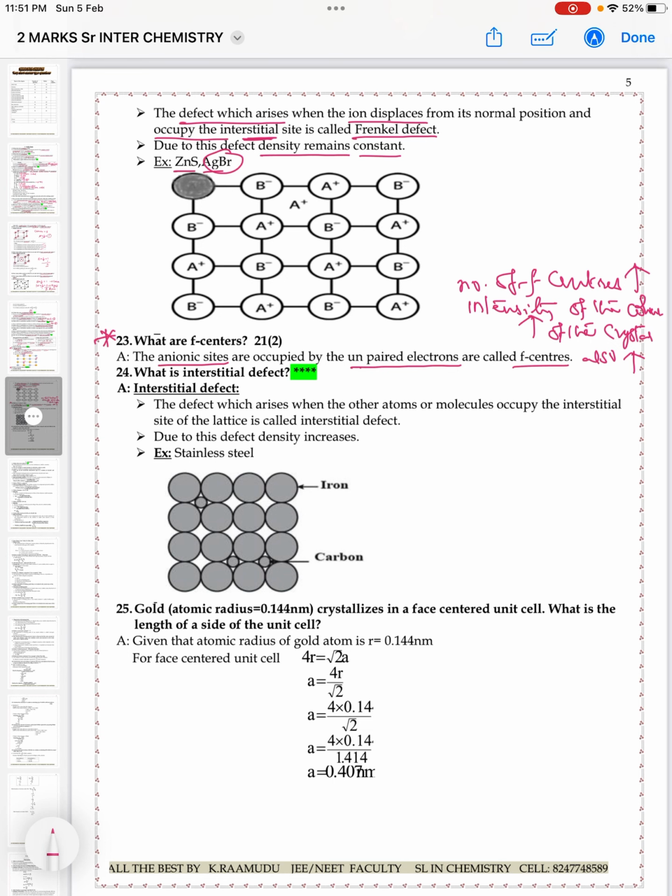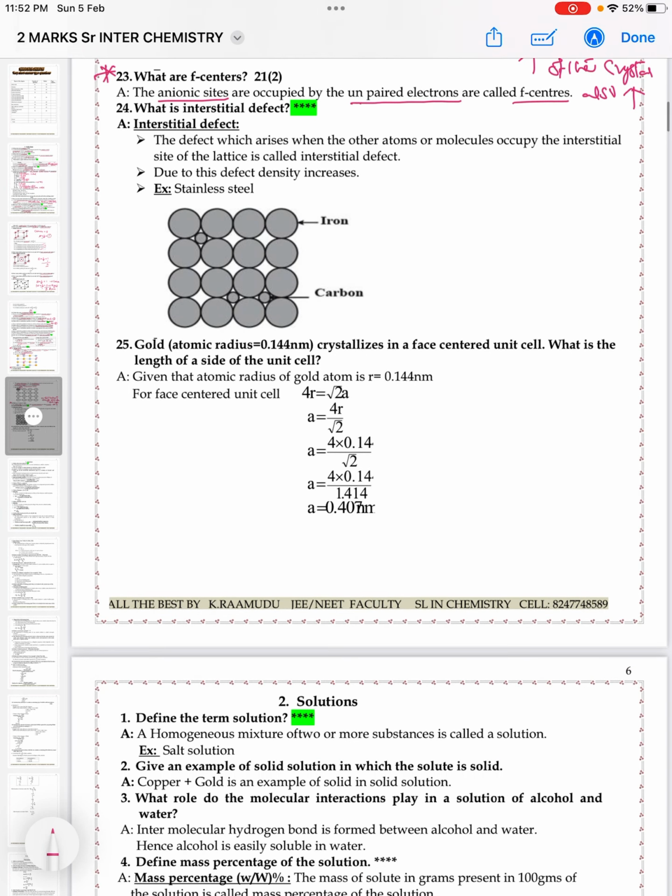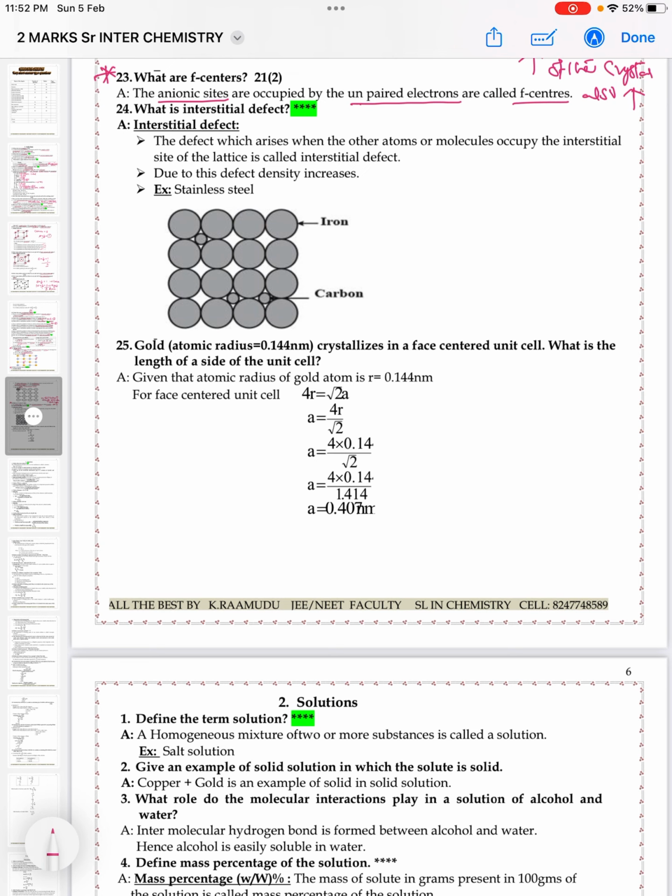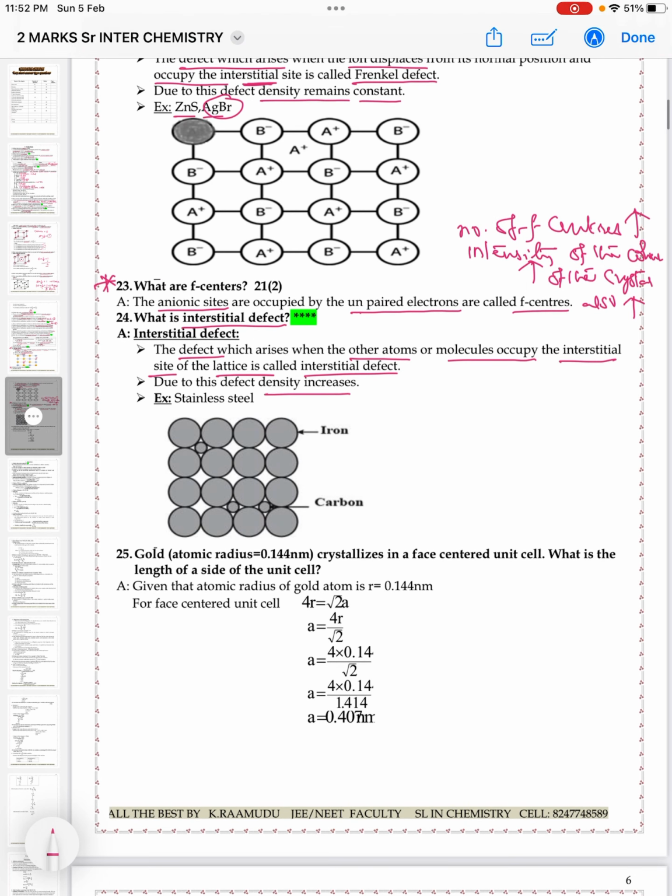Next, question number 24, what is interstitial defect? The defect which arises when other atoms or molecules occupy the interstitial site of the lattice is called interstitial defect. Due to this defect, density increases. An example for this is stainless steel. Stainless steel is an example for interstitial defect. Here a diagram is given.